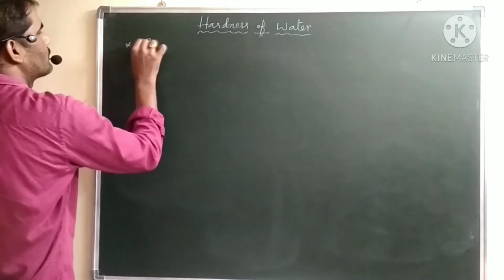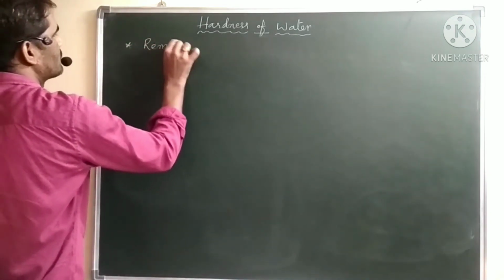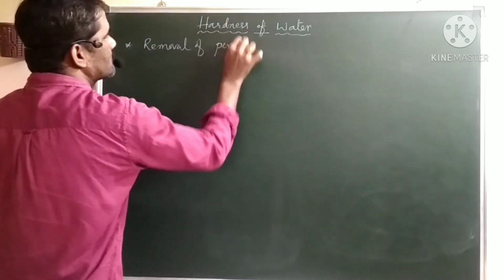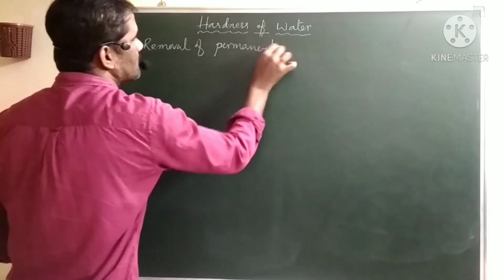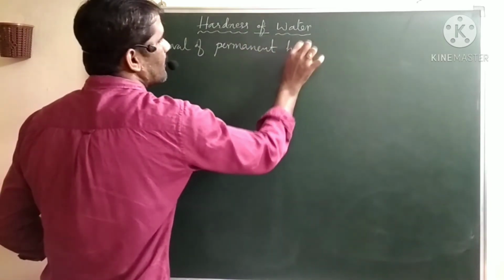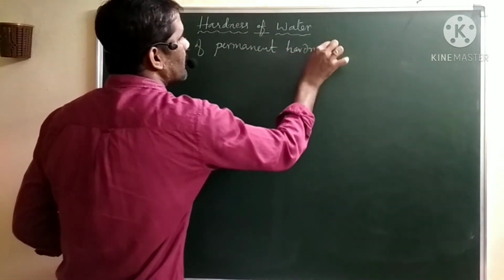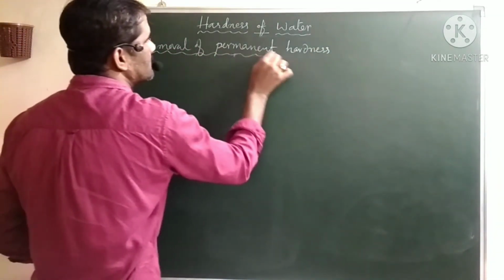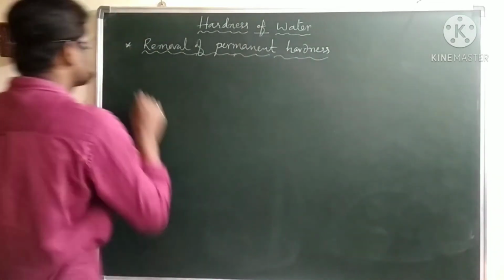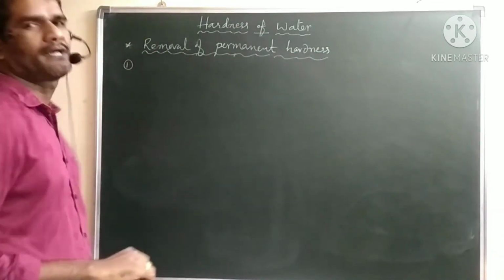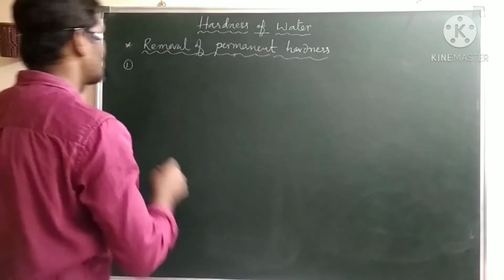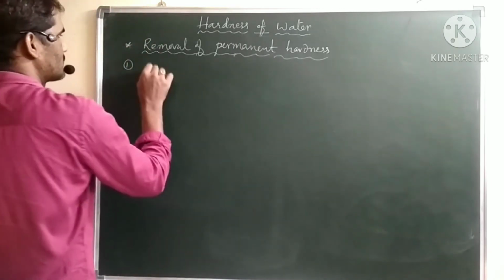Next, removal of permanent hardness. In that, the first method is treatment with sodium carbonate, or washing soda method we can call it.